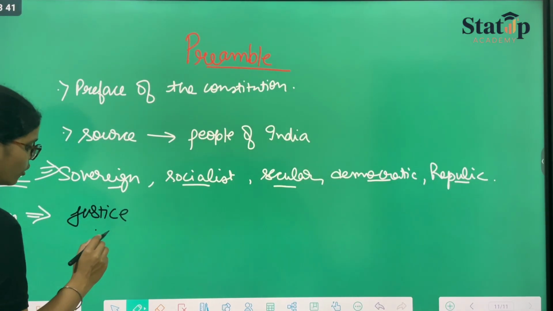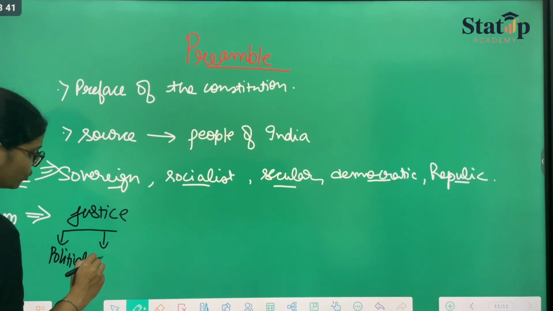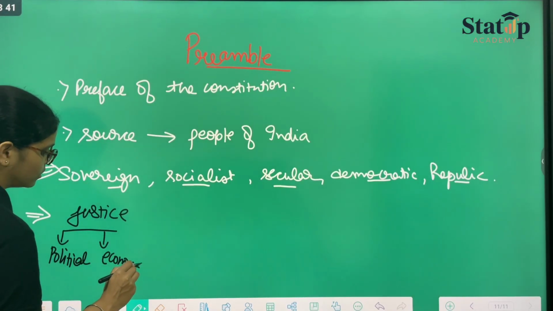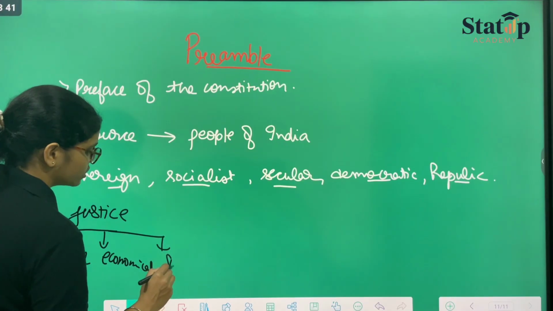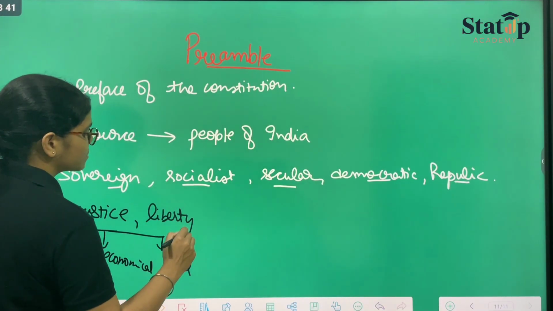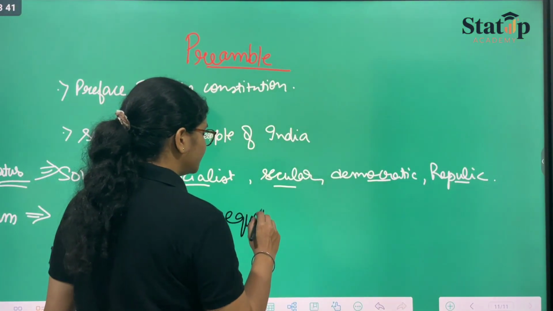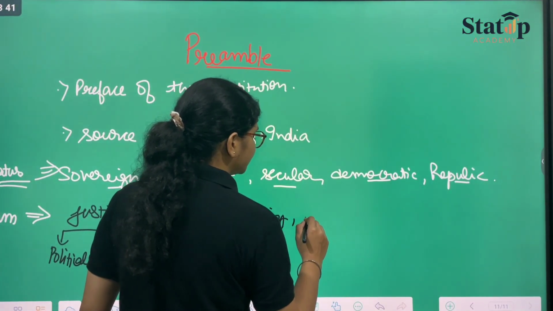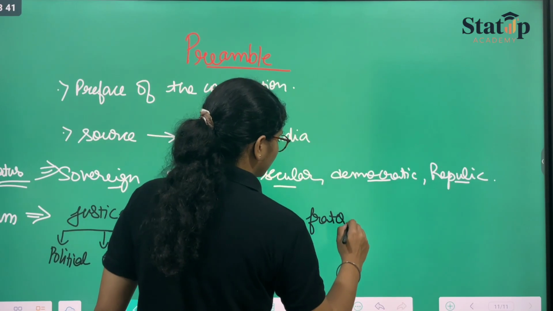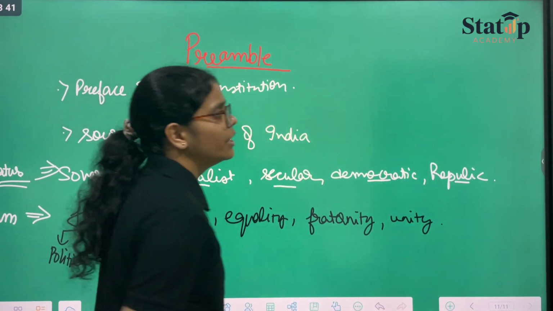Justice could be of three types: political justice, economical justice, and social justice. Justice, liberty of thought, expression, belief, faith, and worship, and equality, fraternity, and unity and integrity of the nation.